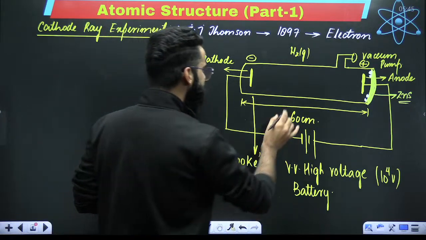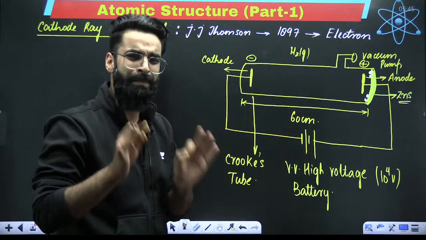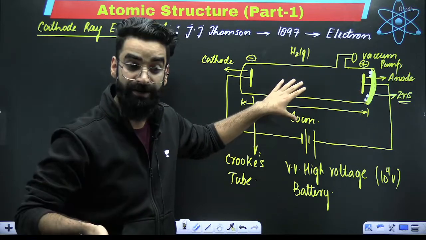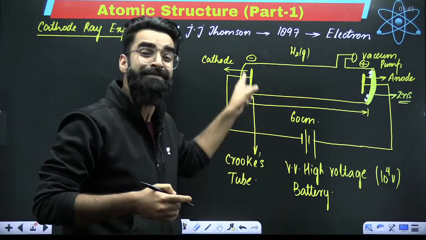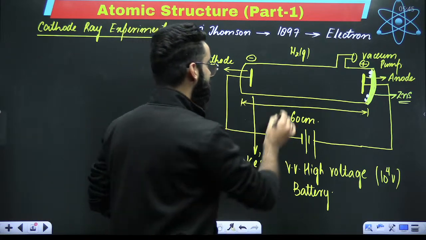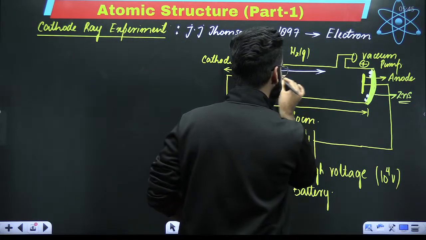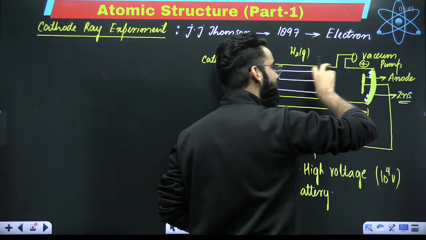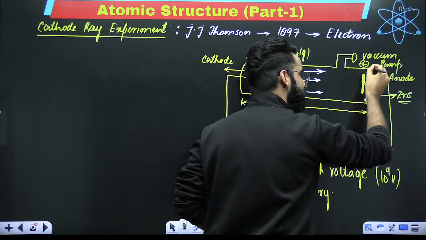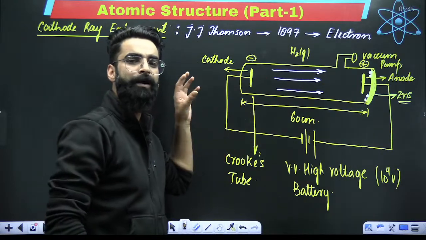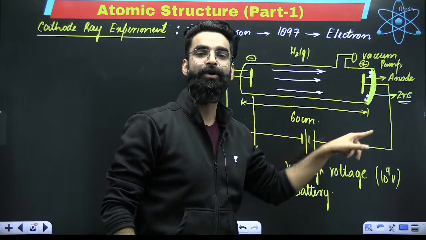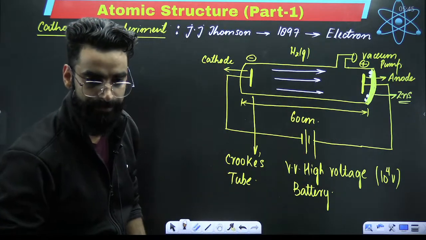Thomson concluded that there must be some invisible rays which seem to be coming from the cathode, and those invisible rays must be striking the zinc sulfide screen, and at the point where the rays strike the zinc sulfide screen, bright spots would be getting created, right?